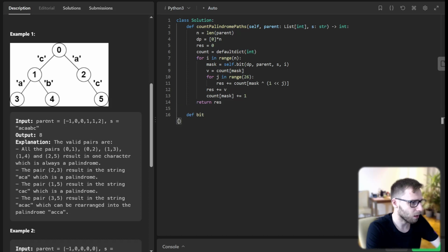And here is a helper function, bit, taking self, dp, parent, s, i.